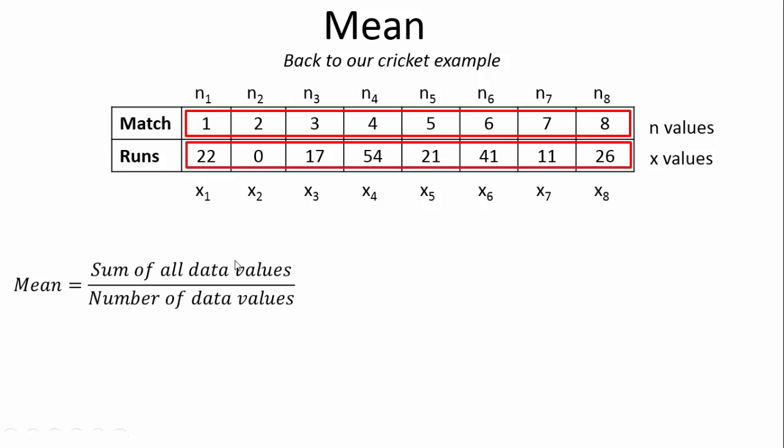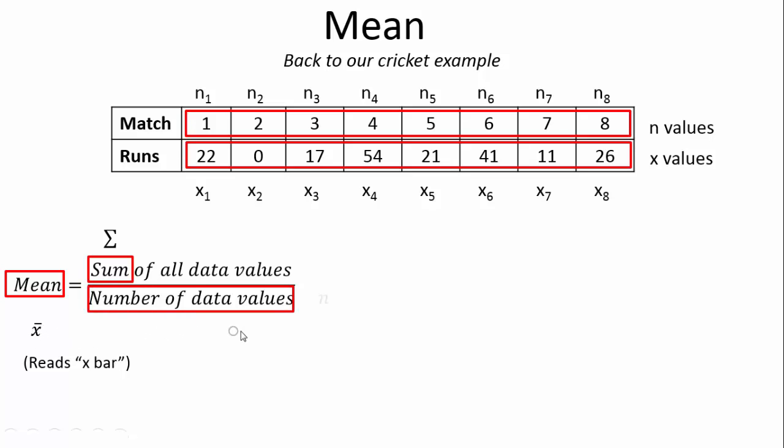Now, the mean, remember, is the sum of all data values divided by the number of data values. So we denote the sum as a sigma, a big Greek sum. If you ever see this, it simply means sum. The mean we denote as X bar, X with a top on it. X bar means average of the X's. And the number of data values is N.